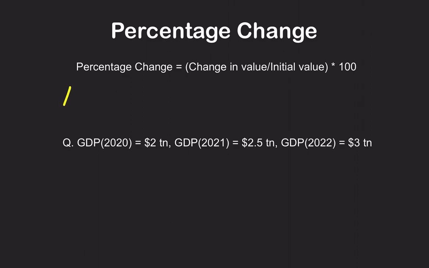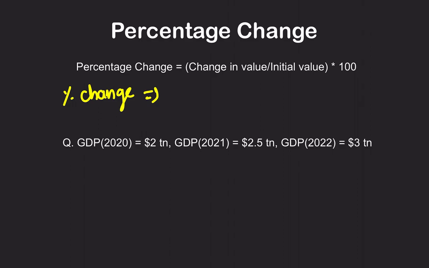So the formula for percentage change. Before that, I am pretty sure you know that every year you read that our GDP has increased by 6%, or by 8%. You must have read it in economics as well. They are asking how much it has increased or decreased with respect to last year's GDP.